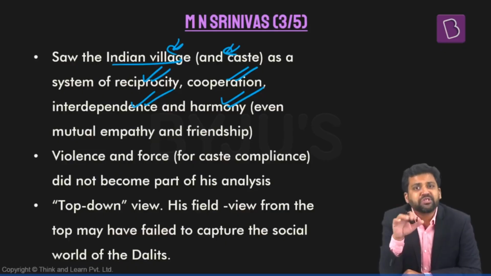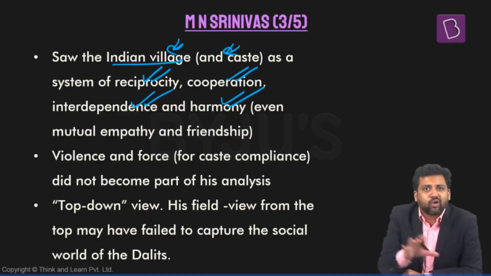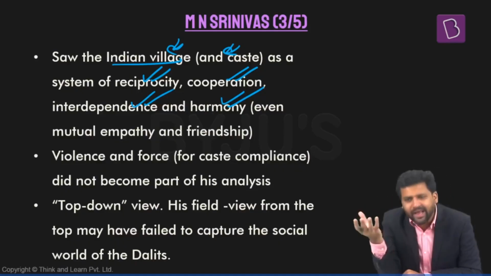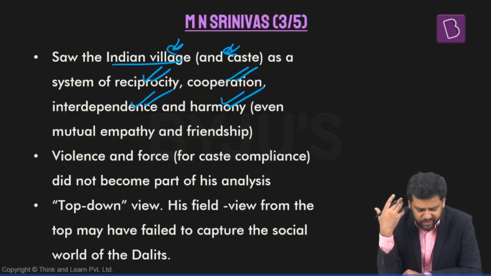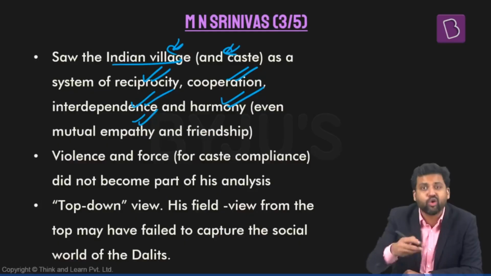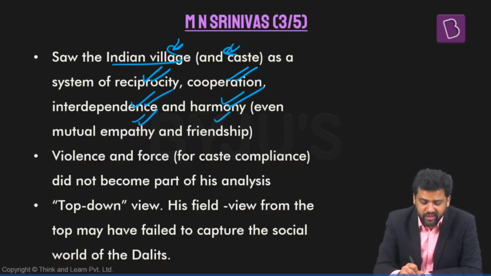Now, his perspective has also been questioned. It's not that his perspective is free of criticism. What is the criticism? See, he looks at all these things and he comes to the analysis that there is cooperation happening. There is some form of empathy also between people from different castes. There is friendship.